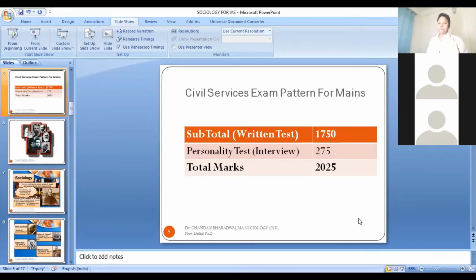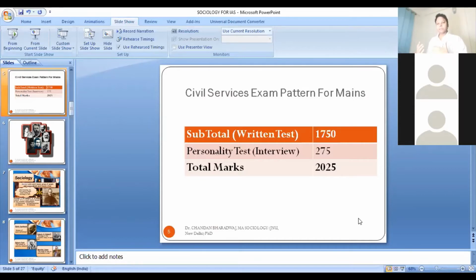Out of 500 marks, if you check the scores of many toppers, you will see that students have succeeded in scoring around 325, 330 marks. So 325, 330 marks is quite good. It's quite difficult to score this level of marks in other optionals.